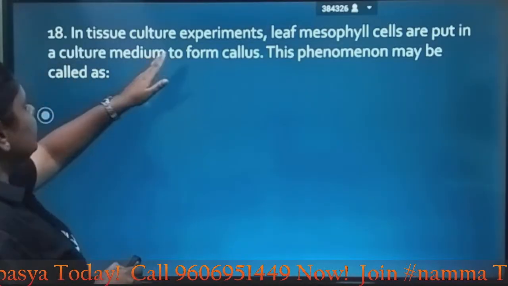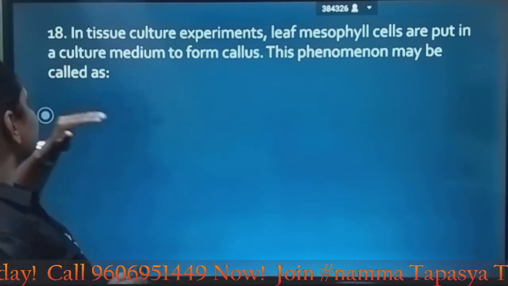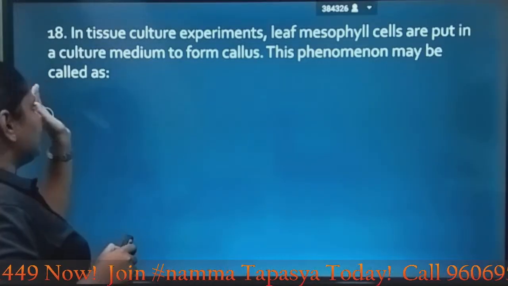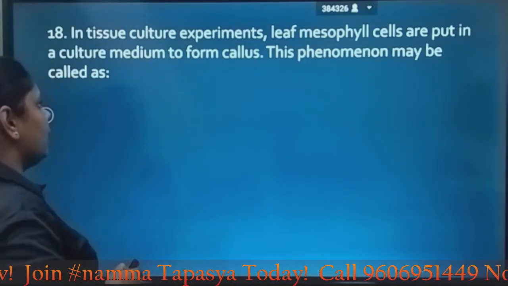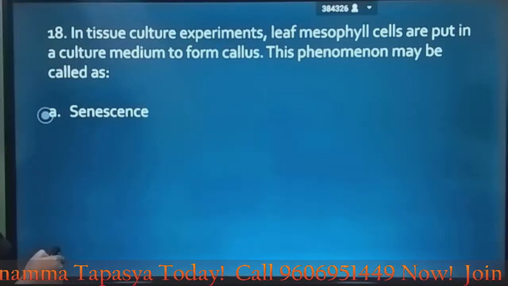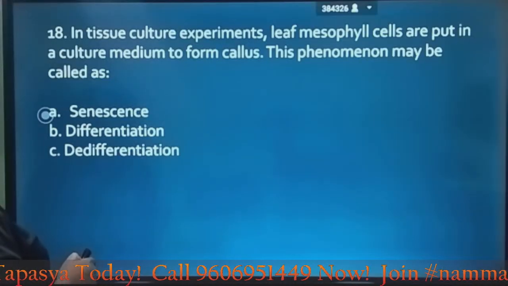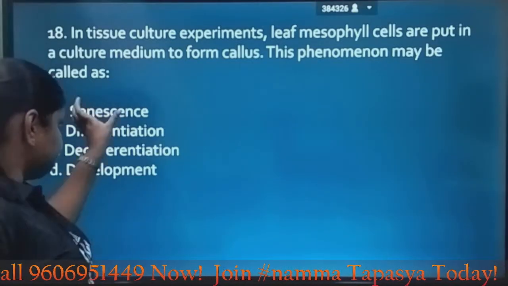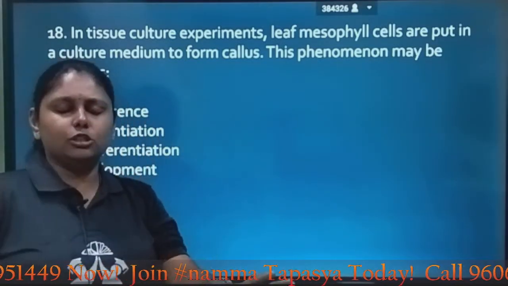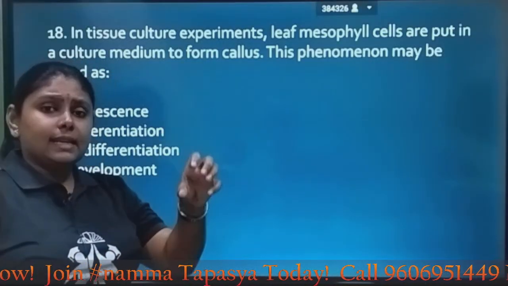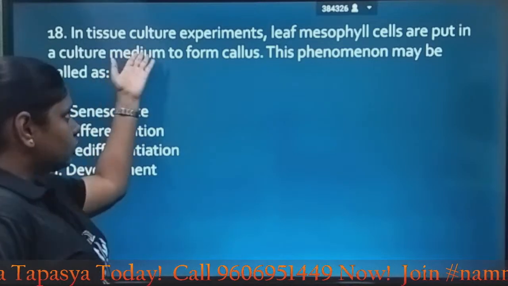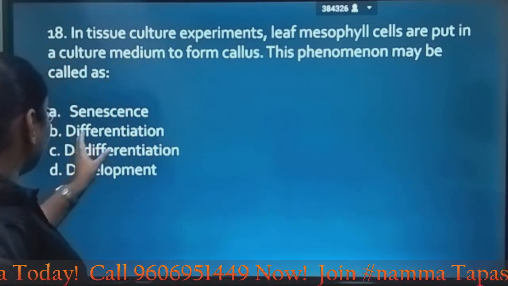Next question: in tissue culture experiments, leaf mesophyll cells are put in a culture medium to form callus. This phenomenon may be called as, let's look at the options: senescence, differentiation, dedifferentiation, development. So what is senescence? That is, the cell growth stops there and some inflammatory molecule is produced. This is not relevant to the question given.